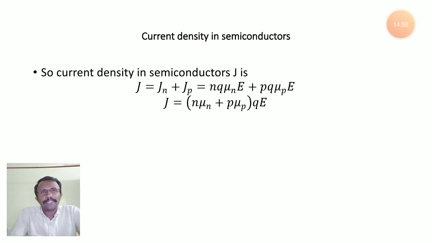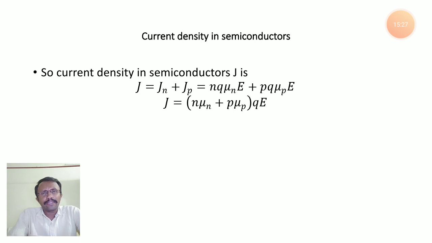In the second lecture we discussed current density in conductors. By using the definition of a conductor, we derived current density in conductors. In conductors, the current flow is mainly due to electrons only. Considering a simple conductor whose length is capital L and area of cross section is capital A, the current flow is only due to electrons.